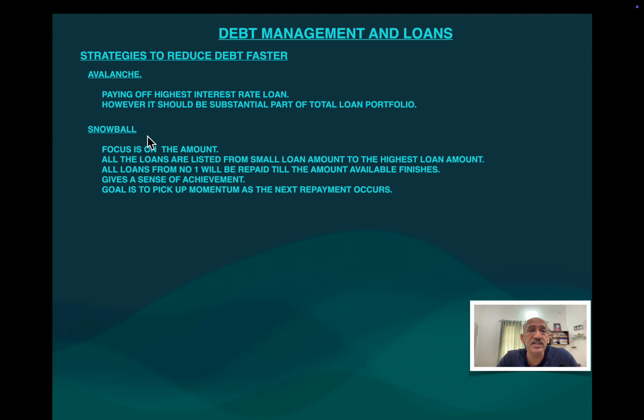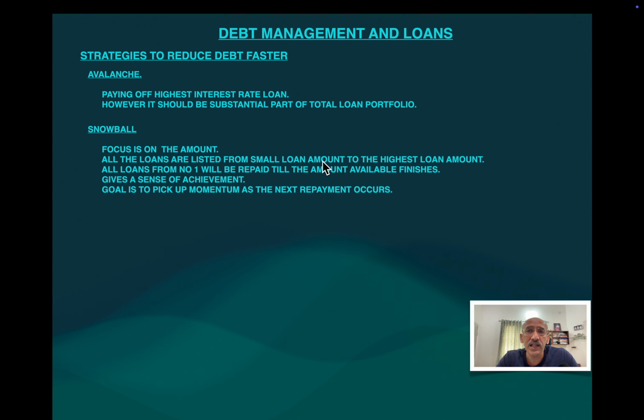Now the second is the snowball. In the snowball concept, you basically want momentum in your repayment capability, and you also want a feel-good factor. Here you rank the loans you have taken from lower interest rate and lower amount to higher interest rate and higher amount.